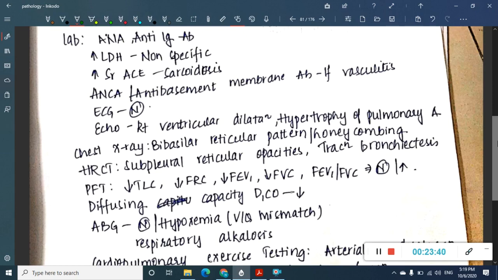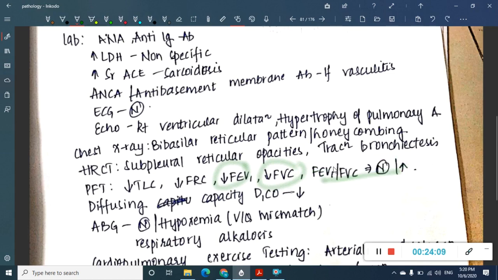Because of that, there will be decreased total lung capacity, decreased functional residual capacity, and decreased forced expiratory volume in 1 second, or FEV1, and decreased FVC. So all these will get decreased. Because both FEV1 and FVC are decreased, the FEV1 by FVC ratio will be normal or increased.